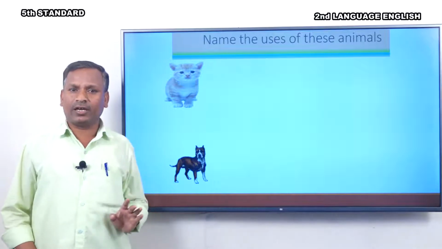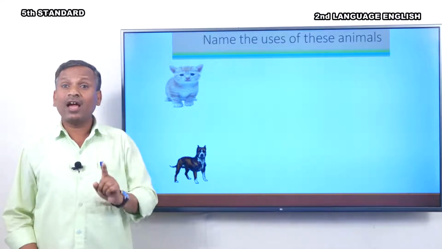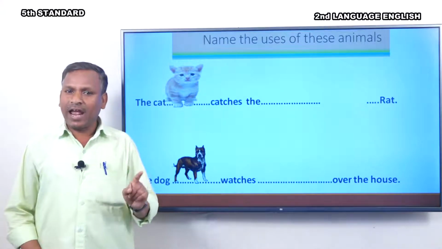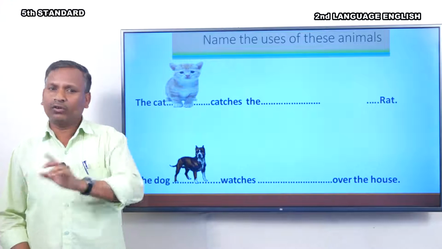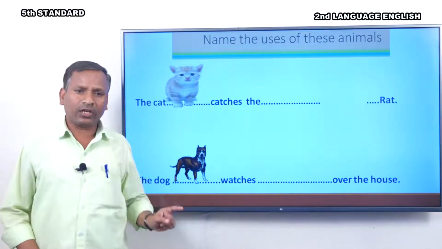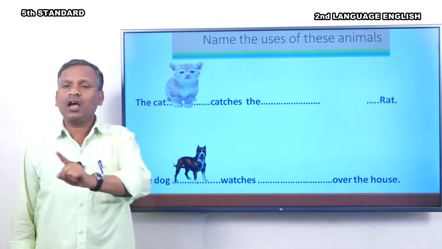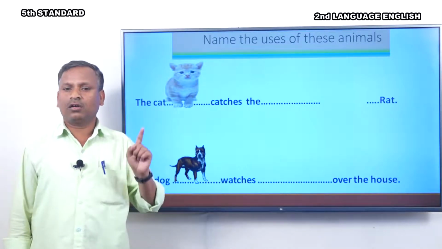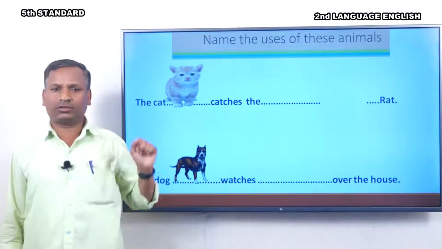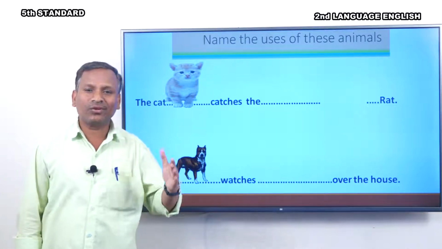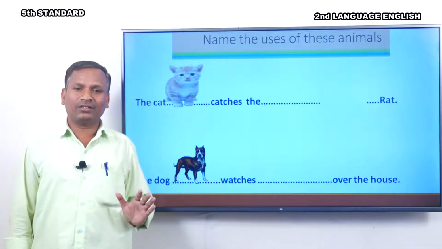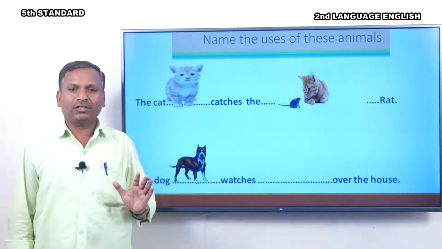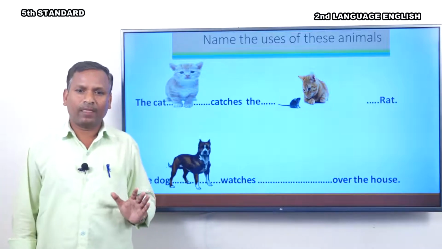Look at the first picture here. What is that? That is a cat. The cat catches the rat. Did you understand? What is the next one? The dog. The dog watches over the house. Did you enjoy this activity? Shall I move to the next one?